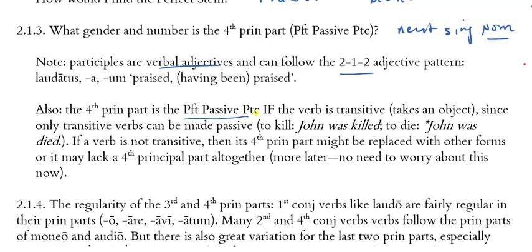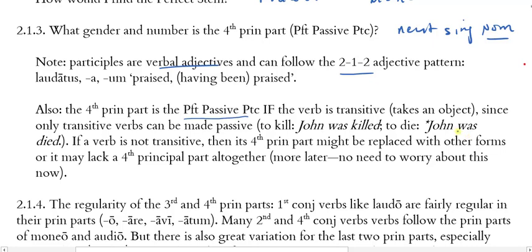The verb to kill is transitive. I could use it in the active voice with an object, right? John killed the bear. The bear killed John, right? Killed takes a direct object. And then it's that kind of verb that's transitive that can be made passive, where the object can be described using a passive verb, and then that object becomes the subject, and the subject is being acted upon. John was killed. So John's not doing the killing as the subject of a passive verb, but someone killed John. John was killed. But take a verb like to die.